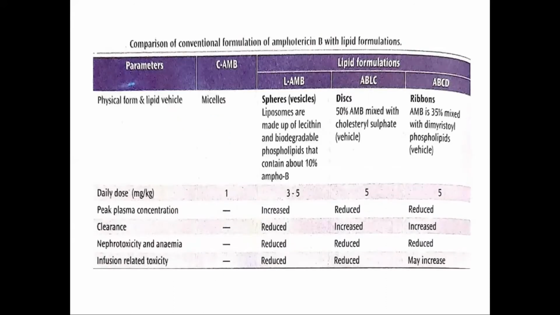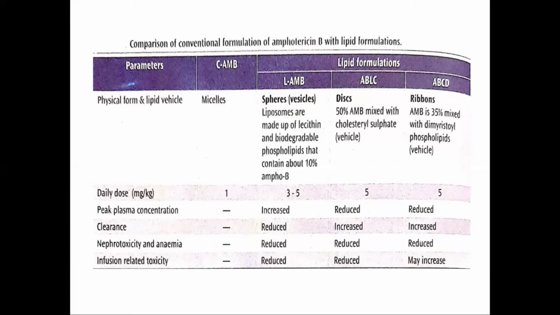Now, in this table, we can see the characteristics of lipid formulations and their comparison with the conventional amphotericin B, which is the most effective drug given in the treatment of deep mycosis. But all the lipid formulations are much costlier than the conventional amphotericin B. And the liposomal formulation, that is LAMP, liposomal amphotericin B, is the costliest formulation.